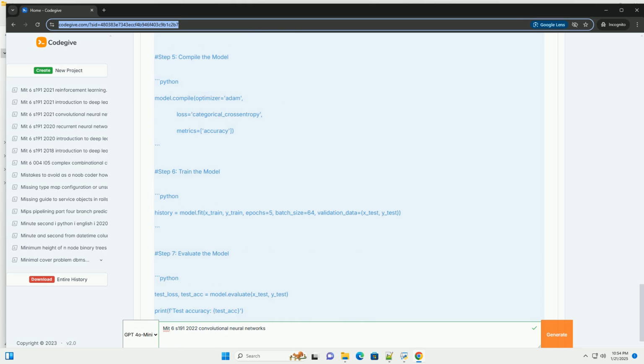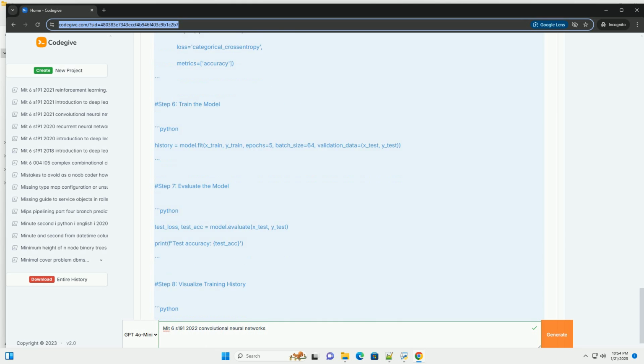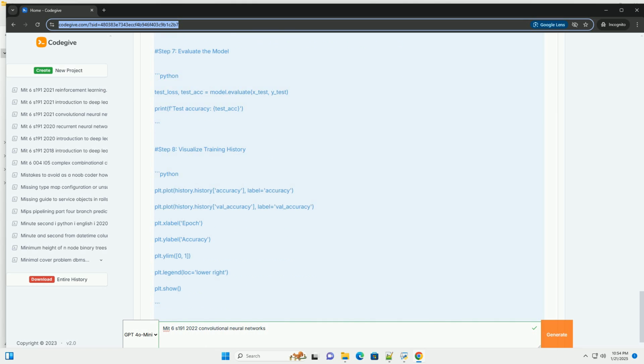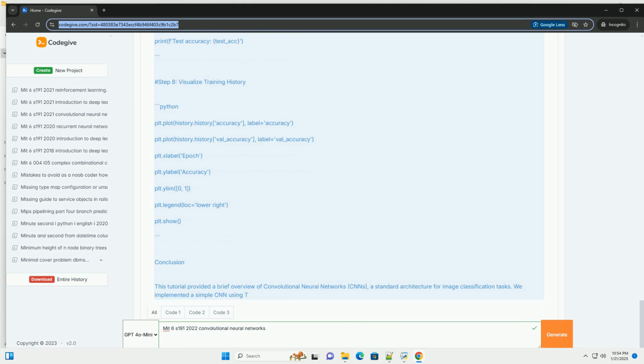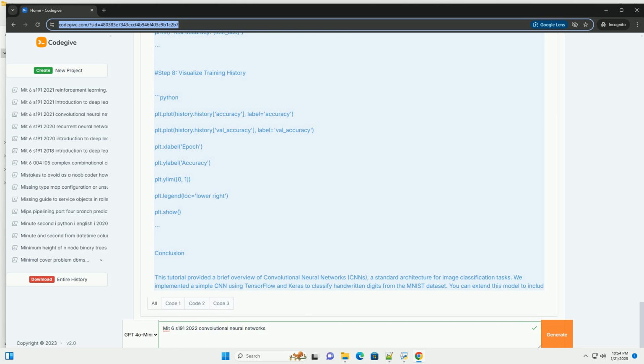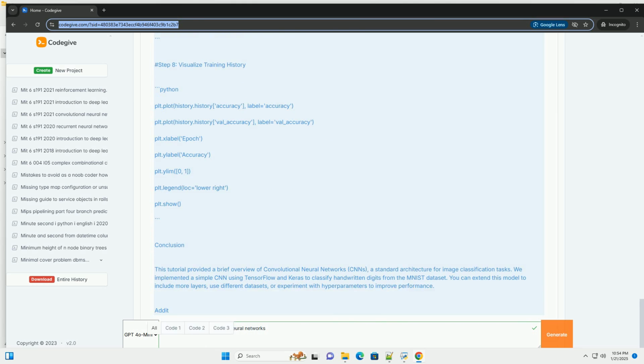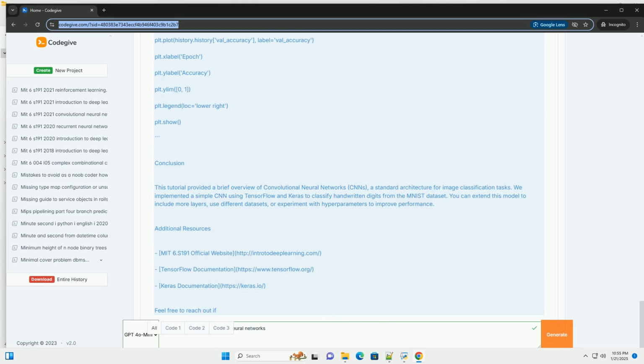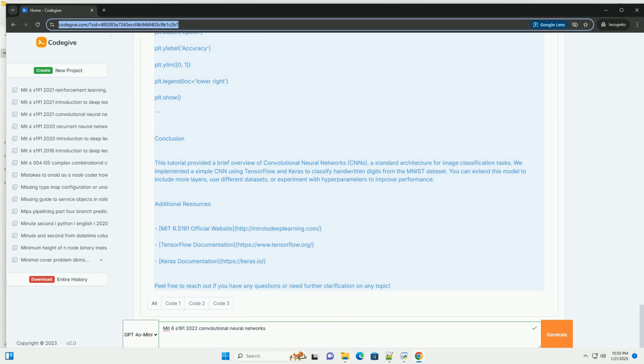Key components of CNNs. 1. Convolutional layers. These layers apply a convolution operation to the input, passing the result to the next layer. They use filters, or kernels, to extract features from the input image. 2. Activation functions. After each convolution operation, an activation function, like ReLU, is applied to introduce nonlinearity into the model.